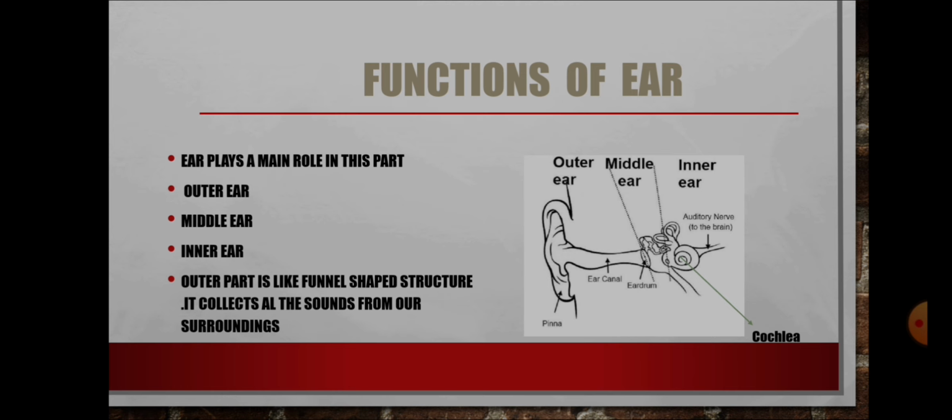Now, the ear plays the main role in this. There are 3 parts: outer ear, middle ear and inner ear. See here, the outer ear is a funnel shaped structure. It collects all the sound from our surroundings.